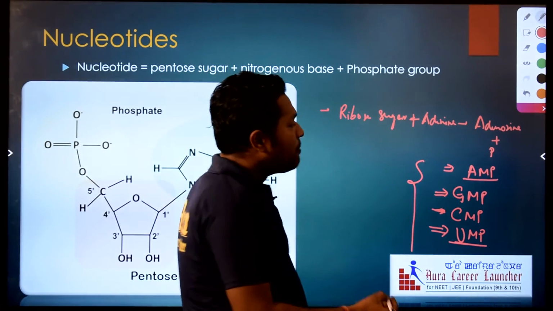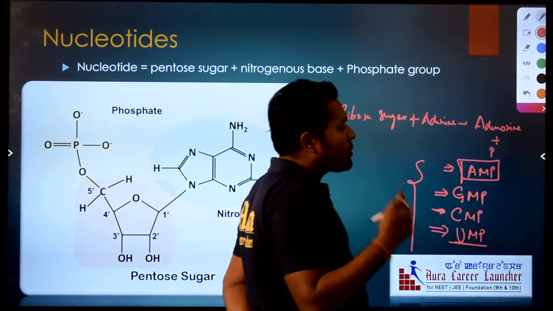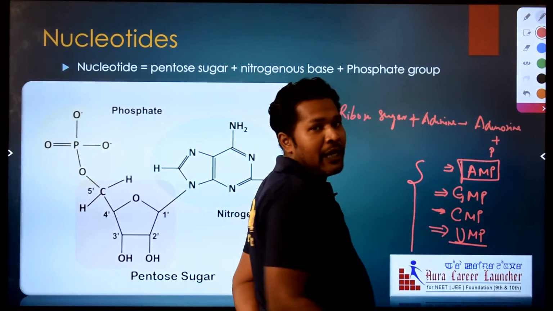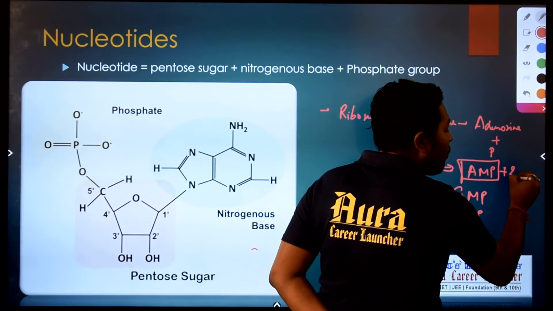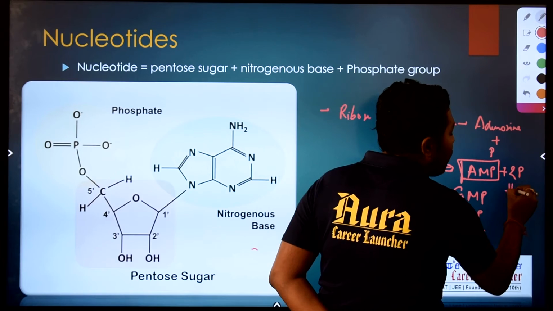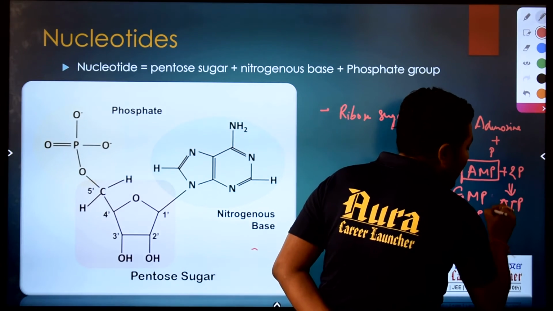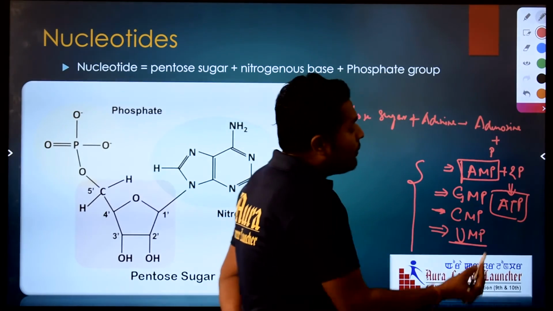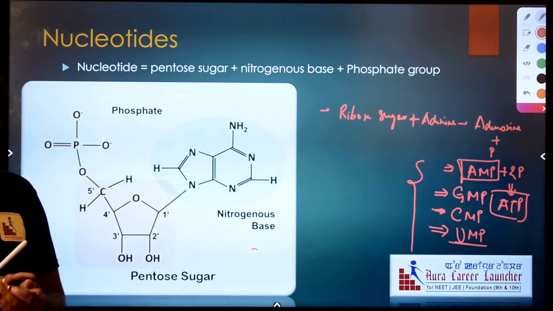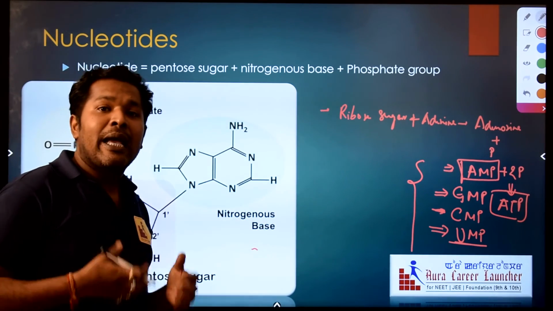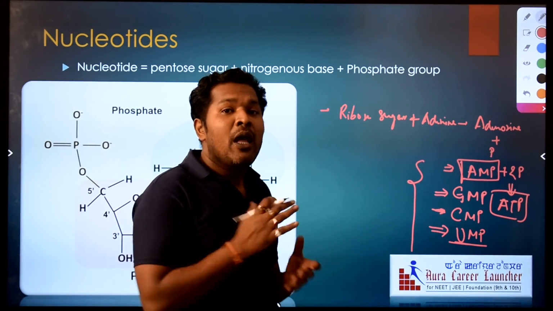One more thing: when you add two more phosphate groups to AMP, adenosine monophosphate, it converts into ATP. We know that ATP is the molecule which provides energy to the body.